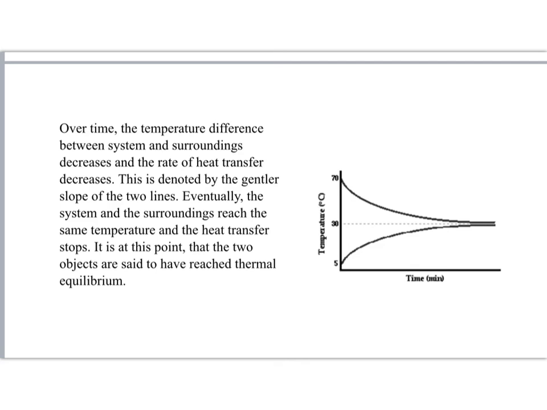Let's examine this graph. There are two objects at 5 and 70 degrees centigrade. They are mixed and the equilibrium temperature is reached at 30 degrees centigrade. You see that the graph is not linear, it is a little bit curved. This is because over time the temperature difference between the system and the surroundings decreases, so the rate of heat transfer also decreases. This is why we have a gentle slope of the two lines.